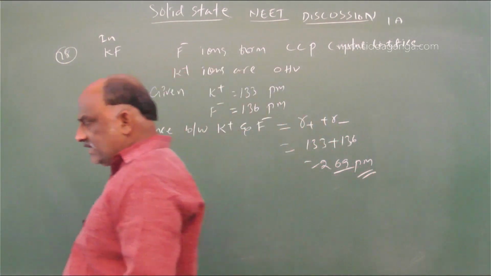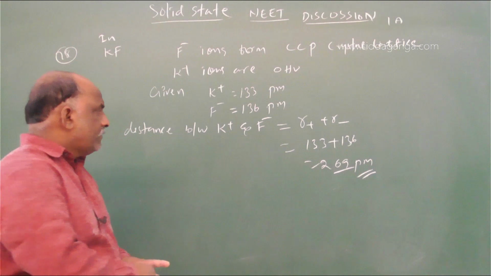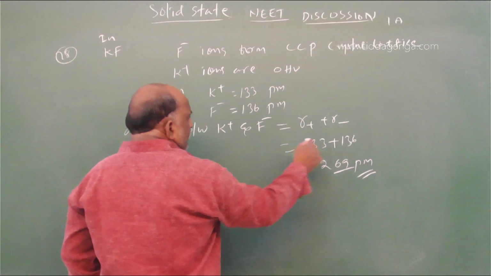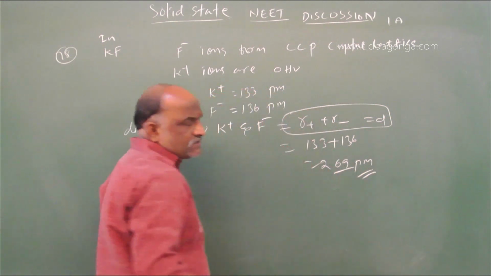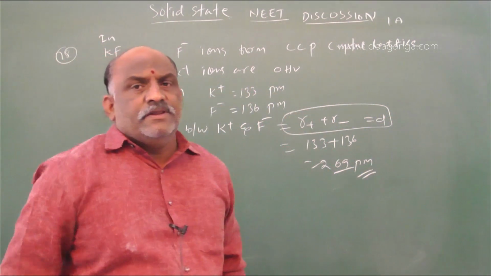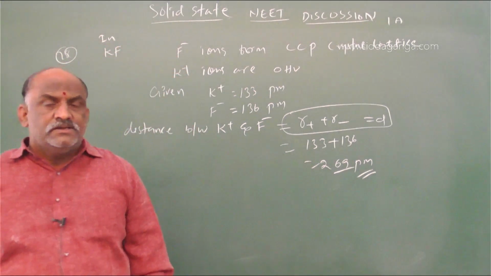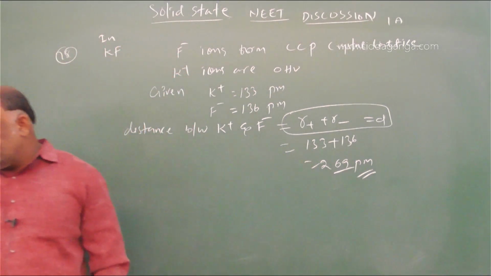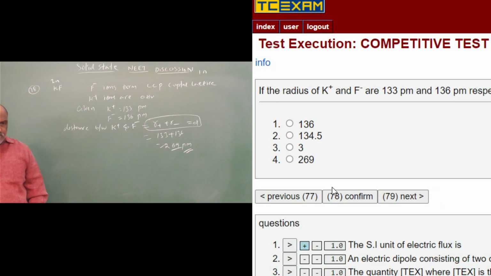So d is the distance between the two ions, one the potassium ion and the second the F minus ion: 269 picometers. This is the right answer.